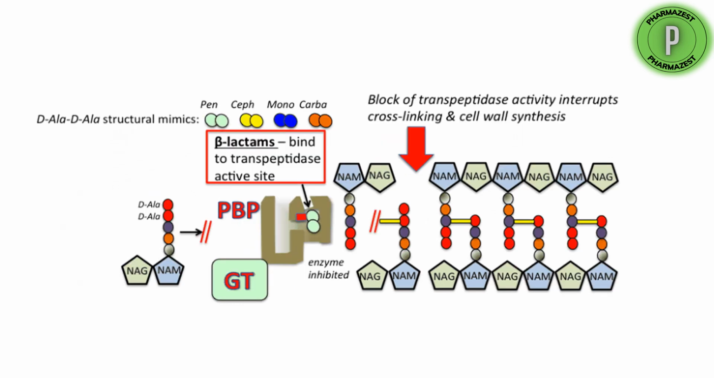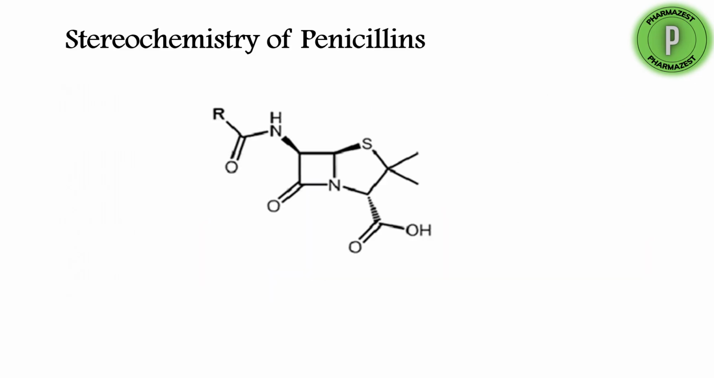So here you can see all the beta-lactam antibiotics prevent this cross-linking step. When these beta-lactam antibiotics interfere with the binding of this polypeptide, what happens? There will be no cell wall. If there is no cell wall, the bacteria will ultimately die. So this is the mechanism of action of penicillins.